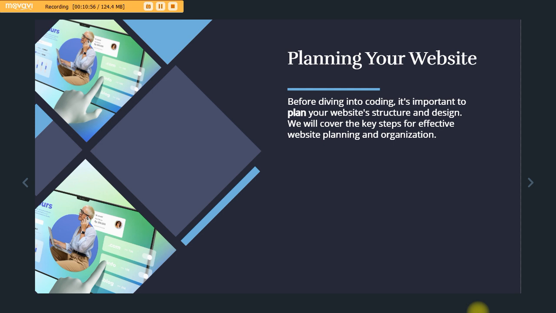But it's important to plan your website structure and design. Now, let me pause here a bit. If you are really and actually going to code from scratch, the first thing you would need to do is to draw out. What I used to do, I'll pick a biro and a paper, and I'll draw out a sketch of how I want the website to look. Definitely that's why I named it a sketch. Just a sketch.